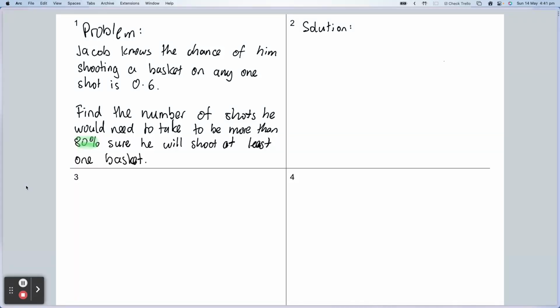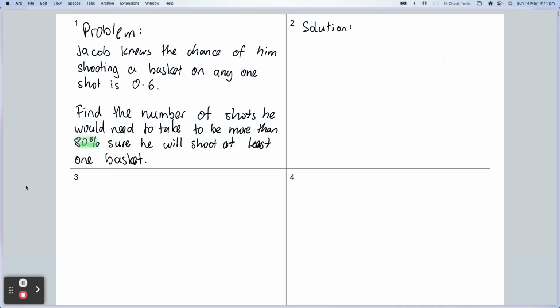So the context for this problem is that Jacob is a basketballer and he knows the chance of him shooting a basket on any one shot is 0.6. So this is a binomial distribution question, isn't it? Because we have independent events. Each shot is 0.6, 60%. It's either a success or a fail. The basket is shot or it's not. So we have a binomial distribution.